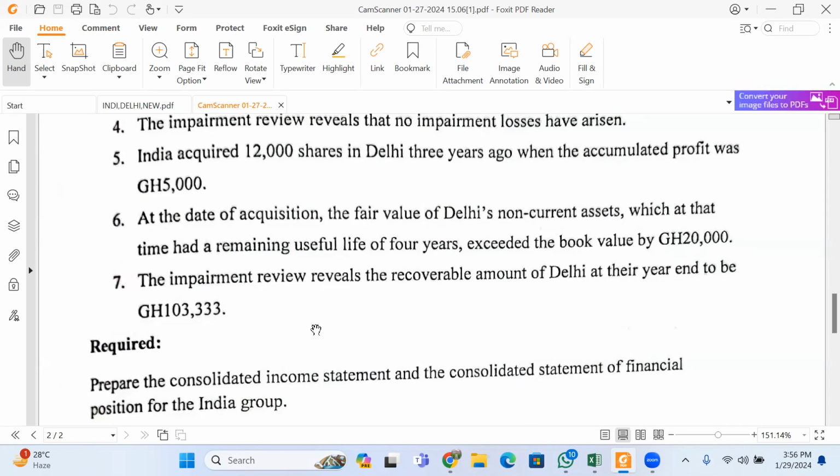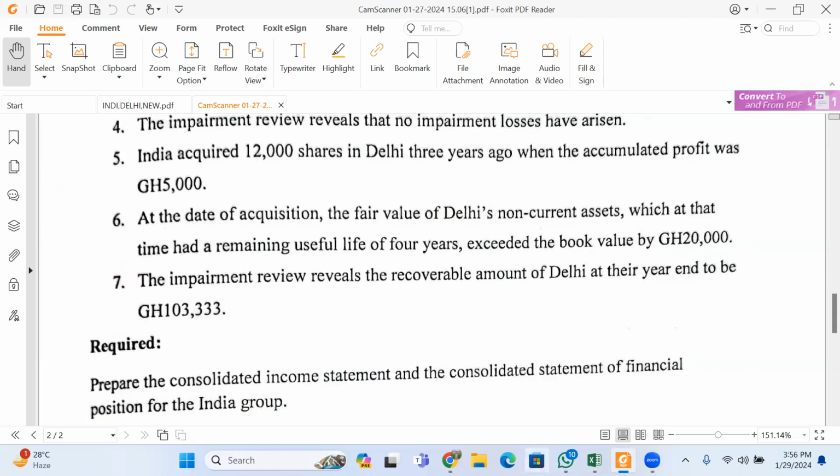Recoverable amount simply means that if you have to sell Delhi's business right now, how much are we going to get from that? Or if you have to sell the assets right now, how much are we going to get? We compare it to the value of the business, and if the value of the net asset is more than this, then it means that we've run out of luck. So simple as that.